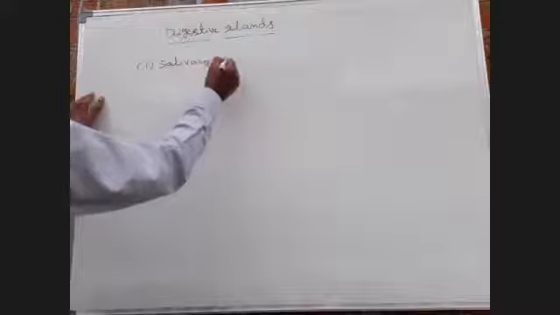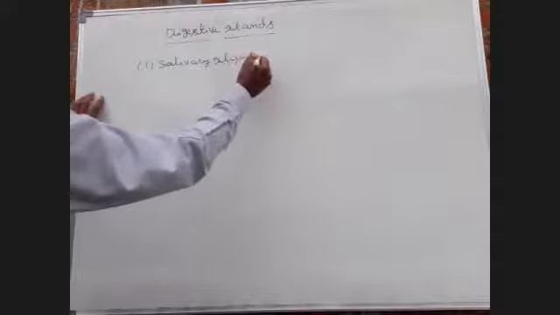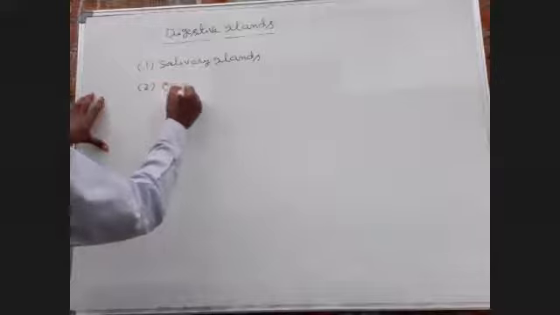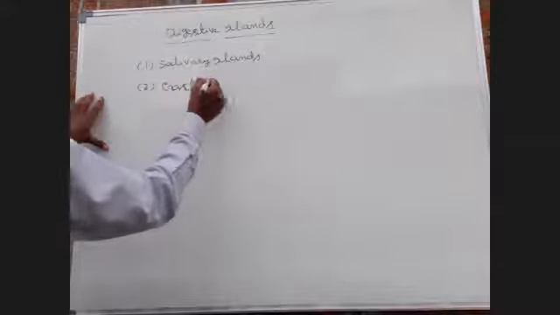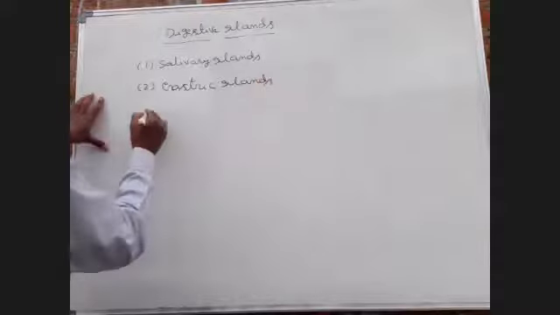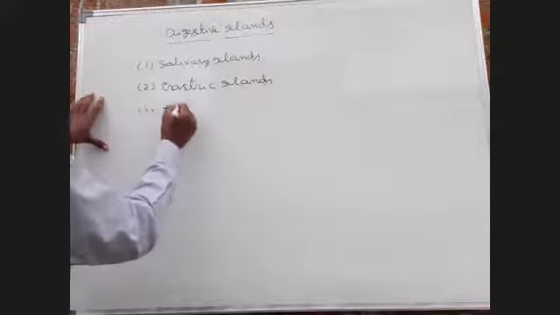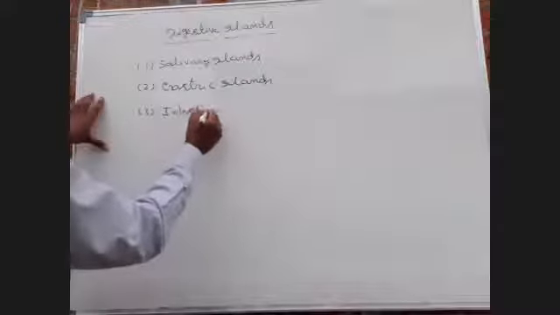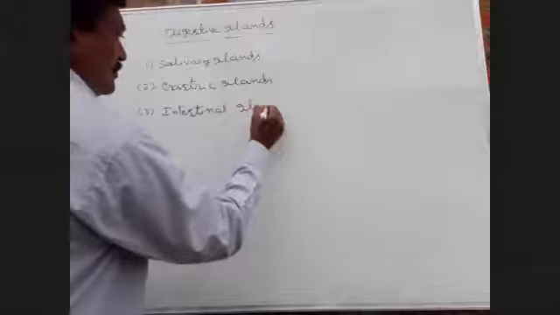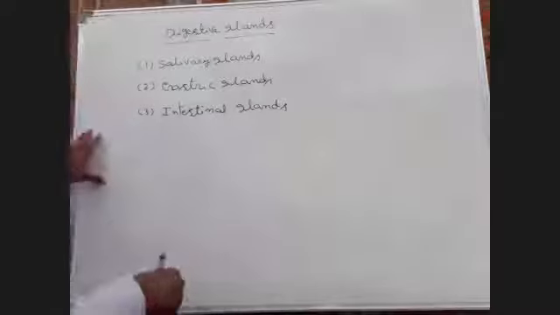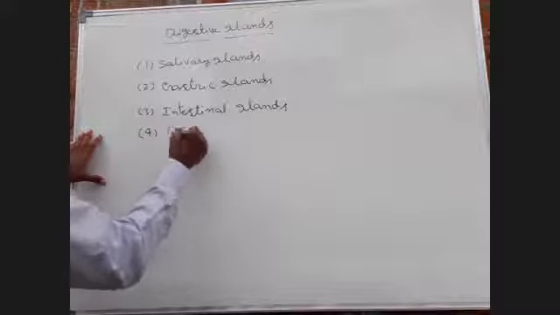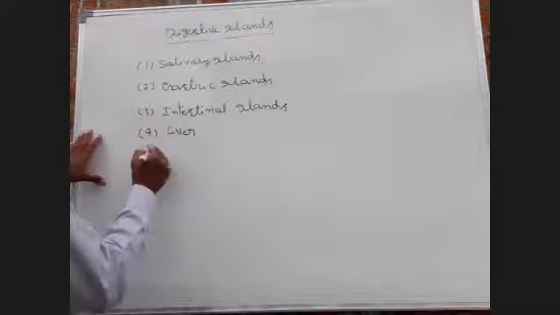Salivary glands, gastric gland, and intestinal gland, liver, pancreas.